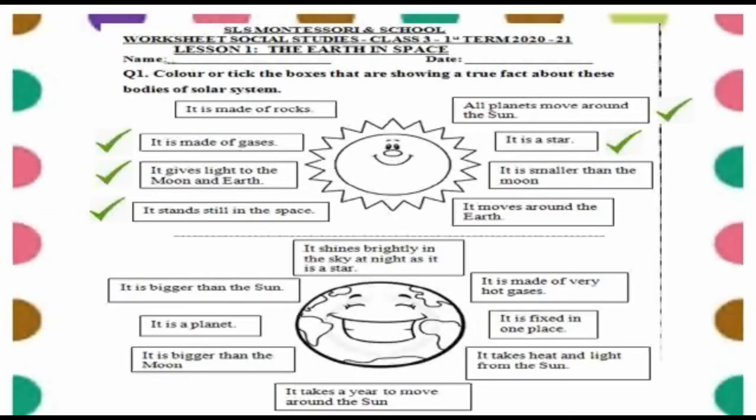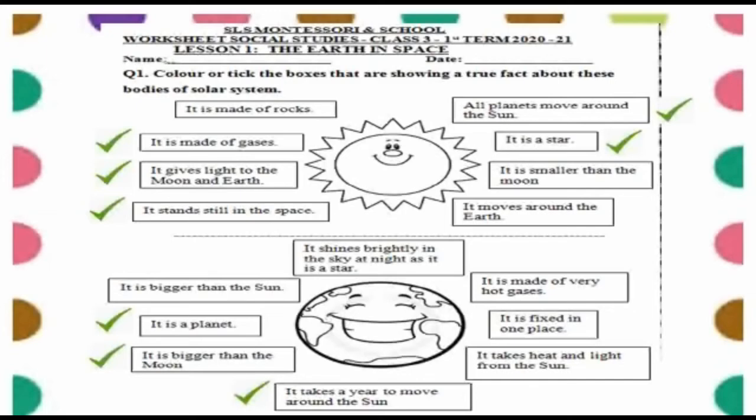The next picture is the earth. It shines brightly in the sky at night as it is a star. No, it is not a star. It is a planet. It is bigger than the sun. No, it is smaller than the sun. It is a planet. Yes, it is a planet. It is bigger than the moon. Yes, it is bigger than the moon. It takes a year to move around the sun. Yes, dear students, our earth takes a year to move around the sun.